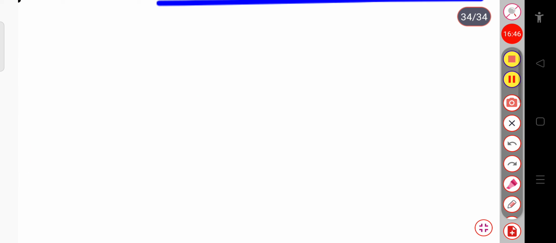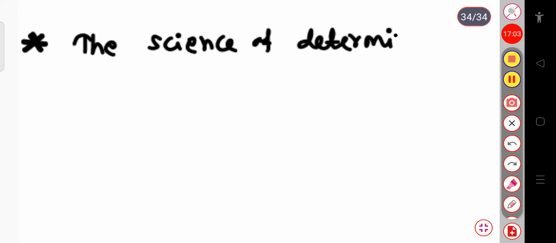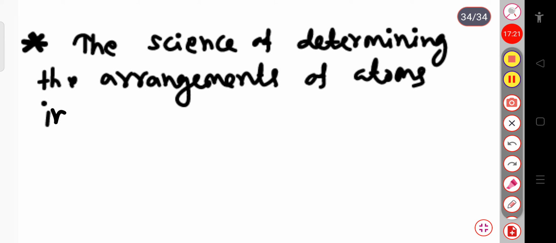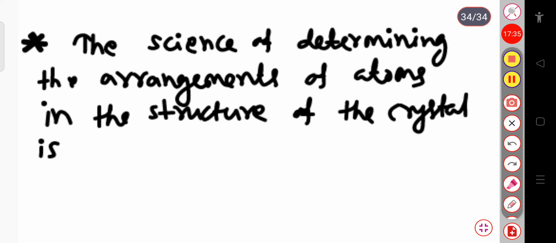And one more thing, let me tell you here. The science of determining the arrangements of atoms in the structure of the crystal is called crystallography.